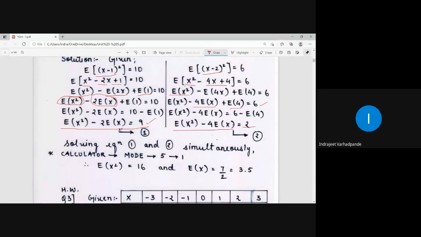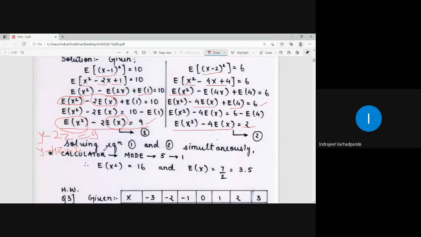Now this is compared with the pair of equations. Suppose I consider this particular quantity as y and this particular quantity as z. So what will my answer be? y minus 2z is equal to 9. Secondly, y minus 4z is equal to 2. This is a pair of simultaneous equations. Y minus 2z is equal to 9, y minus 4z is equal to 2. You can solve the pair of simultaneous equations in two variables. Put it into the calculator.